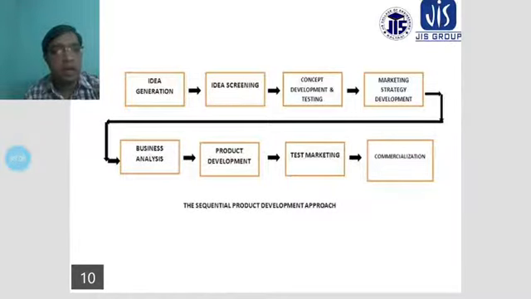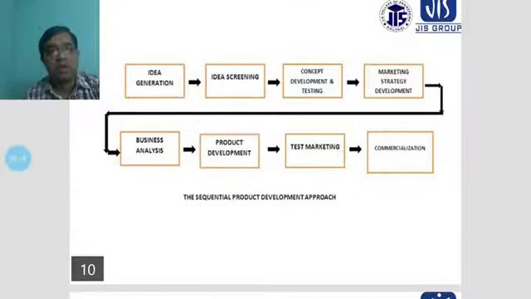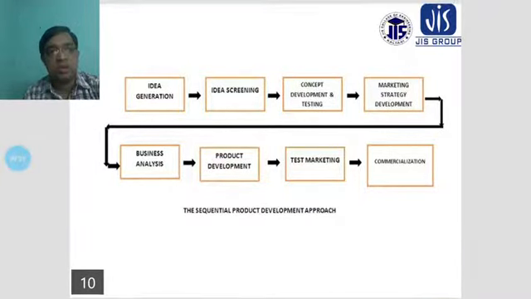And again you require commercialization to be considered, because if you do not give more profits, that is more revenue generation as well as a commercial way, then your product will not be accepted in the market.